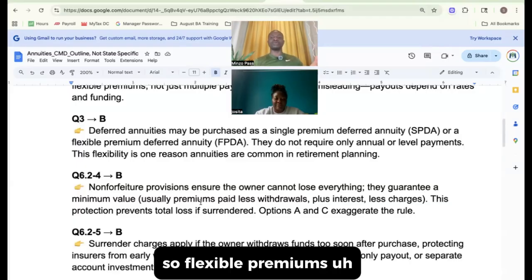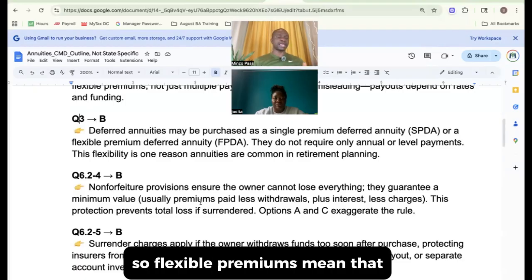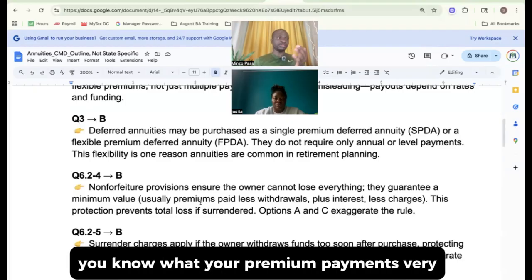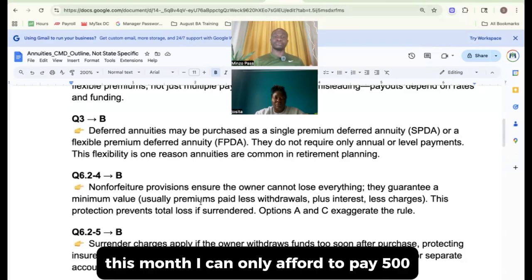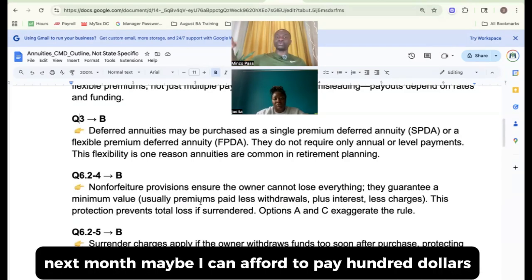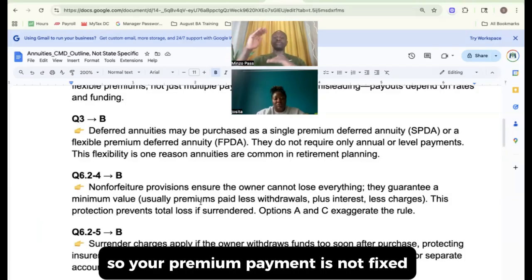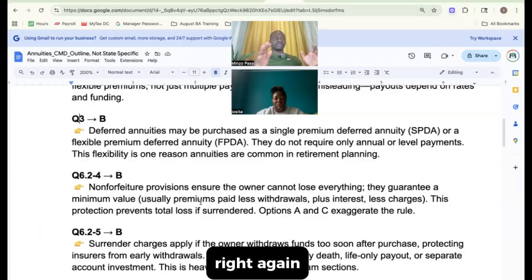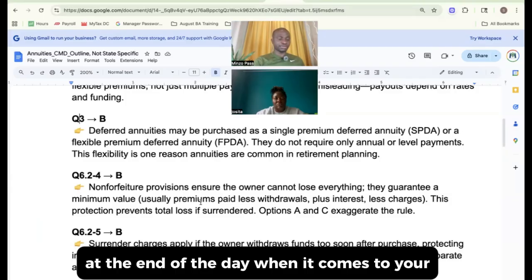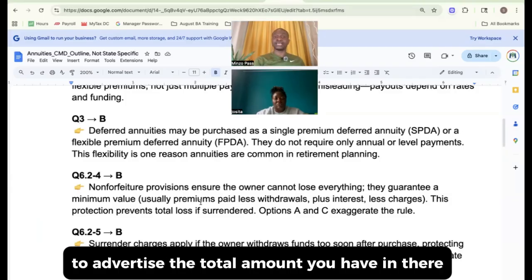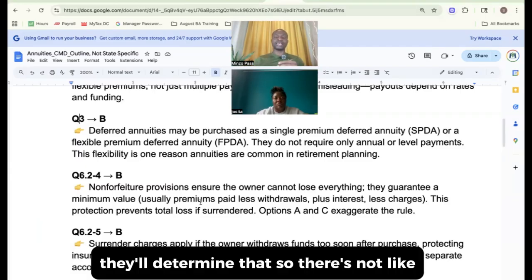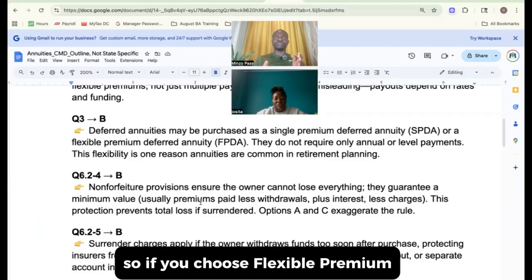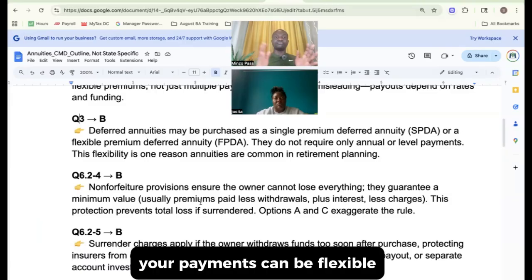Okay, so flexible premiums mean that your premium payments vary. Like this month I can only afford to pay $500. Next month maybe I can afford to pay $100. So your premium payment is not fixed, right? Again, at the end of the day, when it comes to annuitize, the total amount you have in there, they'll determine that. So if you choose flexible premium, then your payments can be flexible.